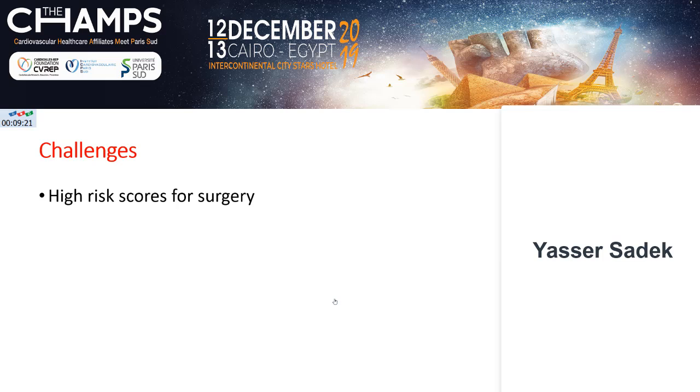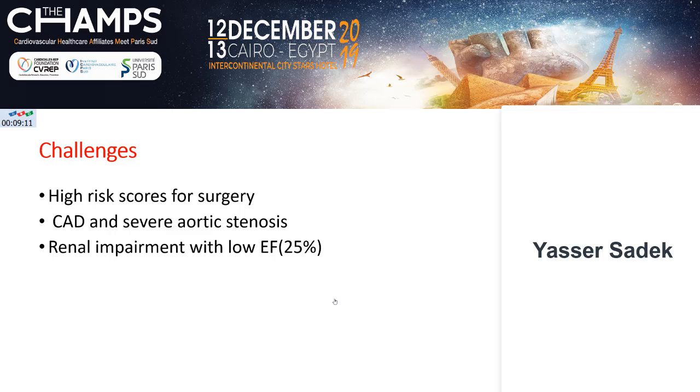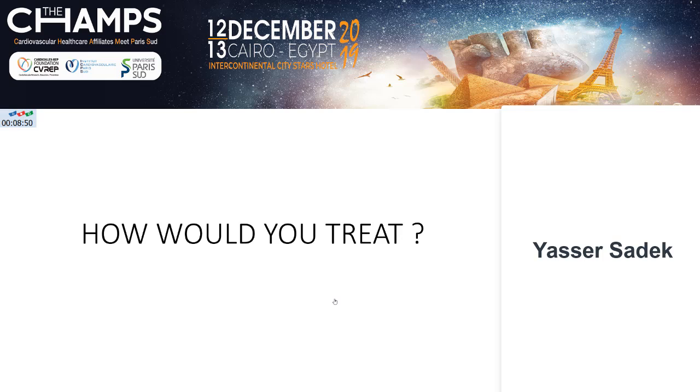So the challenge in this case is the high risk score for surgery. This patient has coronary artery disease, three-vessel disease, and severe aortic stenosis. He has renal impairment with low ejection fraction. And the most difficult thing is the anatomical issue: this patient has a low-seated left main relative to the aortic annulus, and he has a bicuspid aortic valve. So, how would you treat this patient? We can open the discussion now.